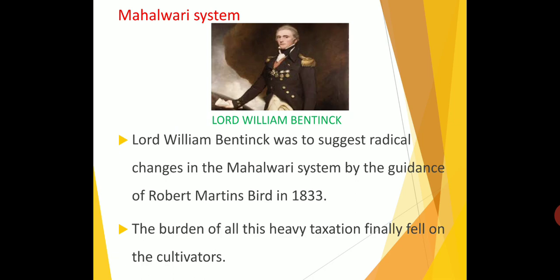So initially they took 2/3 of the gross produce. What is 2/3? For example, if I am earning 3 rupees, 2 rupees I have to pay as tax. But after, Bentinck reduced it by 50%. Half he reduced. So of 3 rupees, earlier 2 rupees they had to pay. After the reduction, of 3 rupees, 1.5 rupees. Of 100, 50. So half they have to pay as tax.